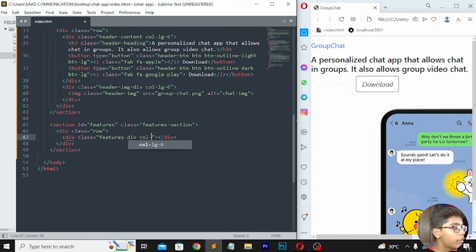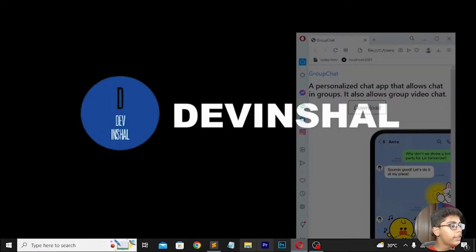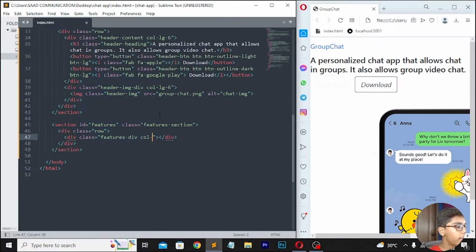And now when you've done that, you have to do another thing like so. Now if I open this, you can see we have just done till here, and then I will be writing md-4. So you can see now we have done with this thing. Then I will be moving down, writing an I tag, here I will be setting class which should be icon-feature, then you have to write fas fa-chat, then I will be writing -circle.